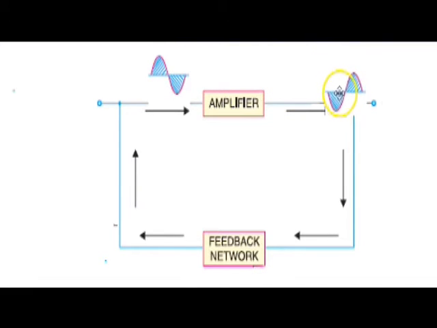So this is amplified, and there is also a phase reversal. This is the output signal.